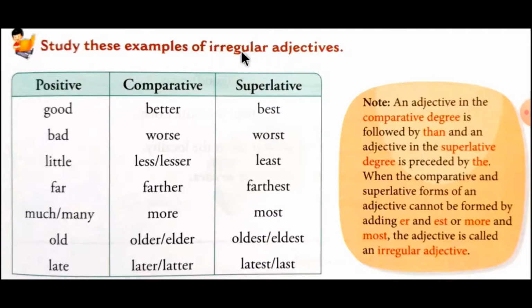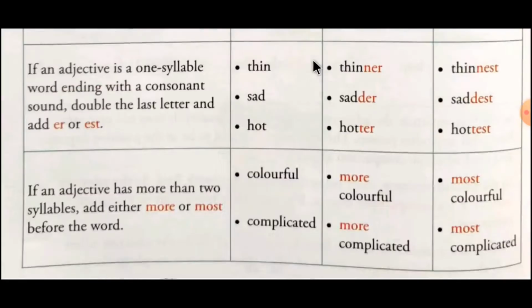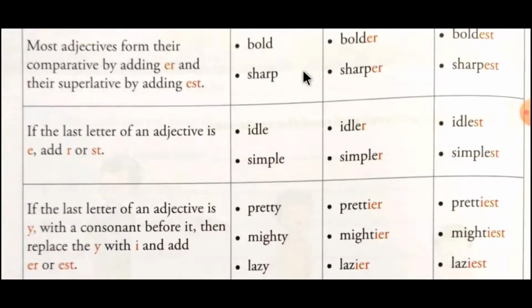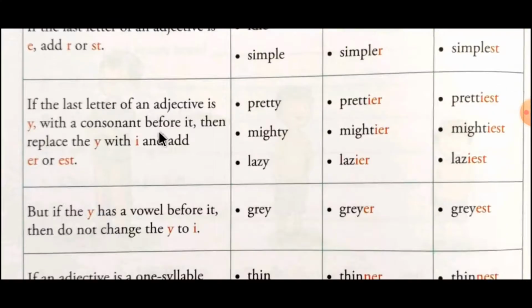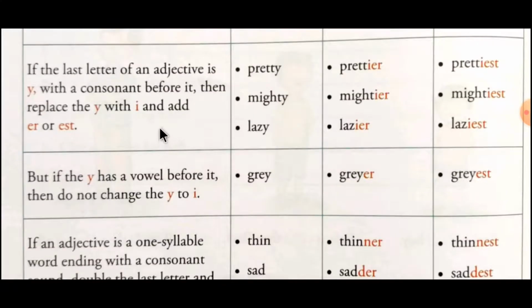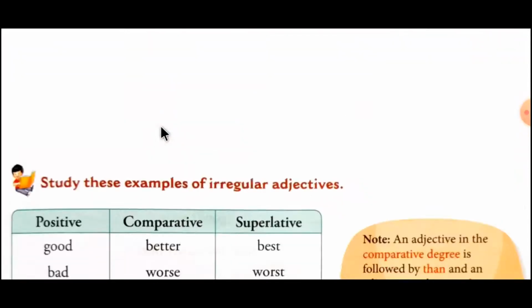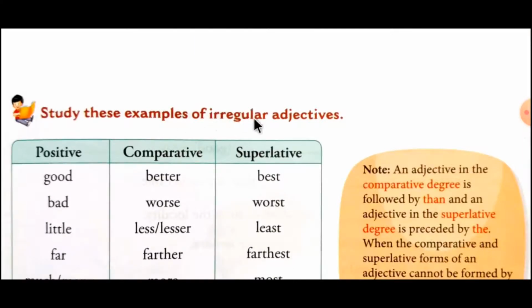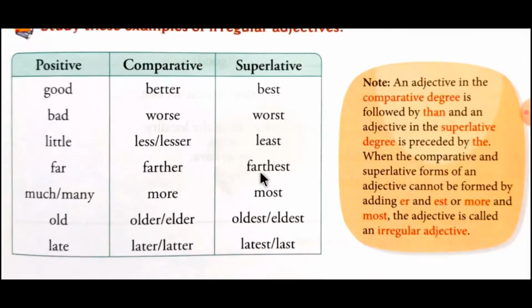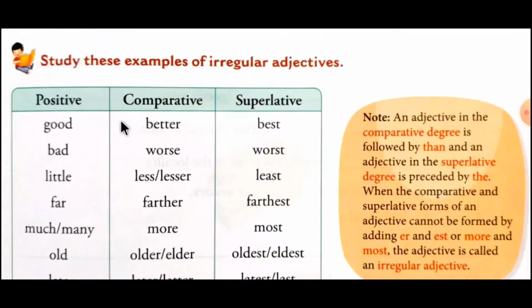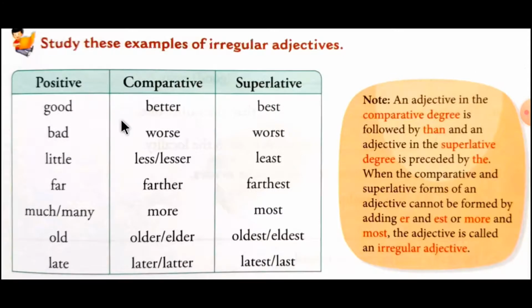Study these examples of irregular adjectives. Now students, most of the adjectives follow this kind of rules, but few adjectives are there which are not followed by any rule. So these adjectives are called irregular adjectives. Remember the word irregular adjectives, in which not a single rule is applied, or we can say they do not follow any pattern or any rule. So I will speak out all these adjectives, so please listen carefully.